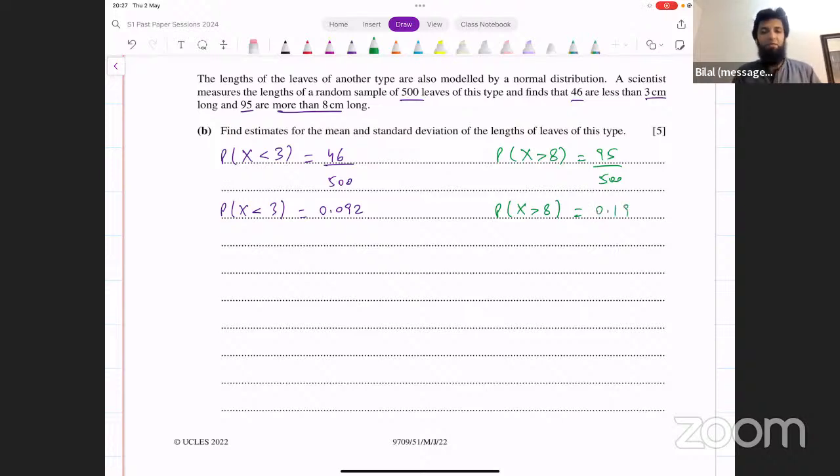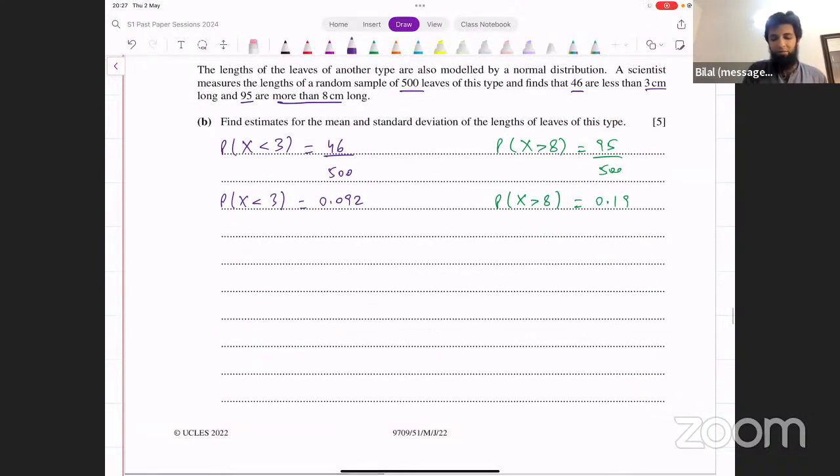And now this is inverse normal. You convert it, you write this in terms of z first of all, find the values of z, and then put them in the equation z equals x minus mu over sigma. You'll get two equations, simultaneous equations, solve them simultaneously, and you would get the result. So how do we apply the inverse normal distribution? We say, let's write this in terms of z. The probability of x less than 3 is 0.092. We can say z less than some value, this probability will be 0.092.